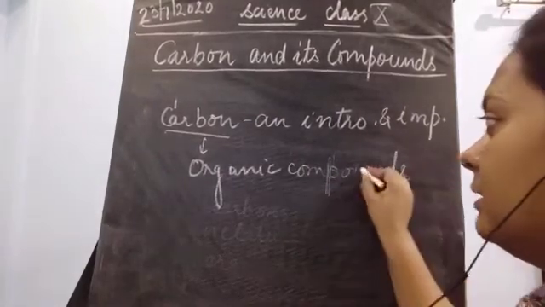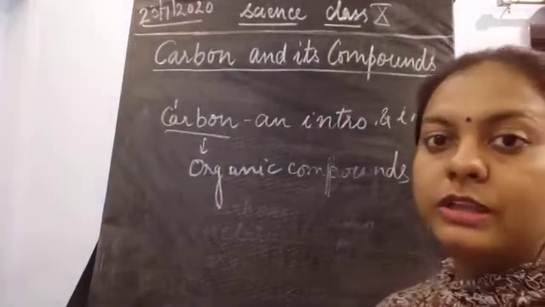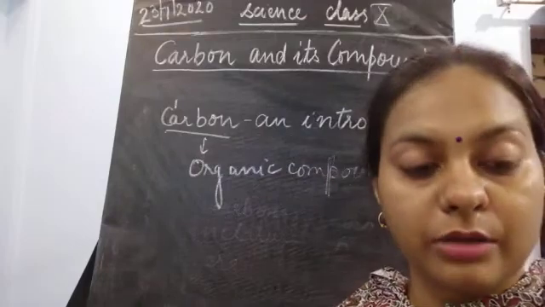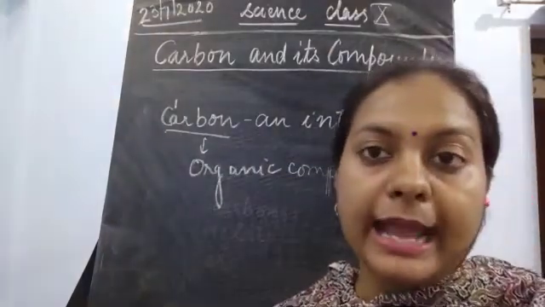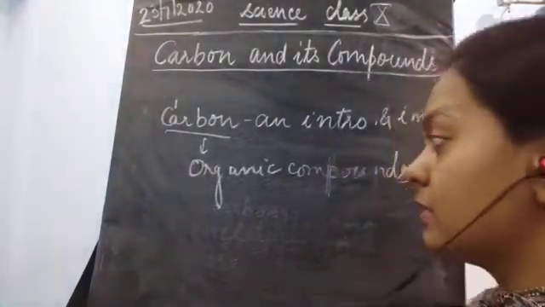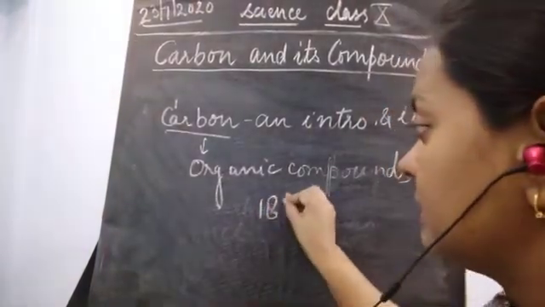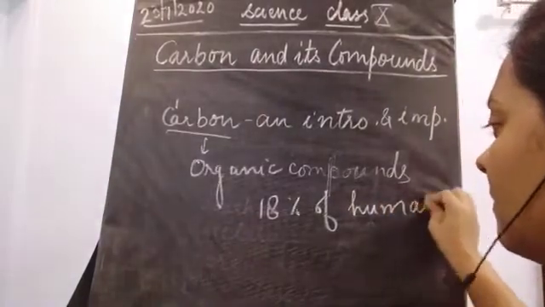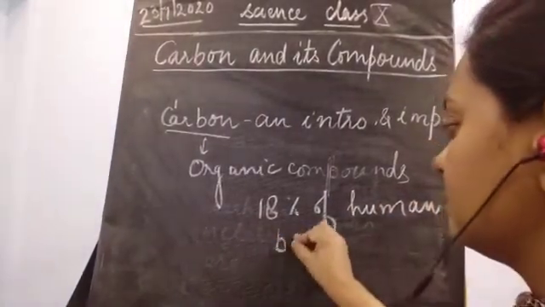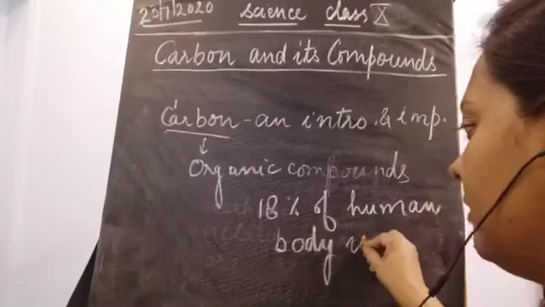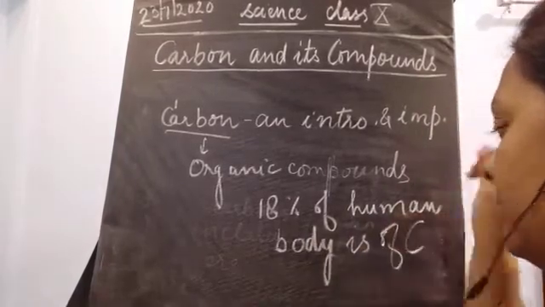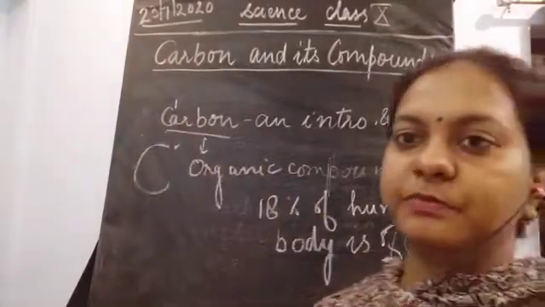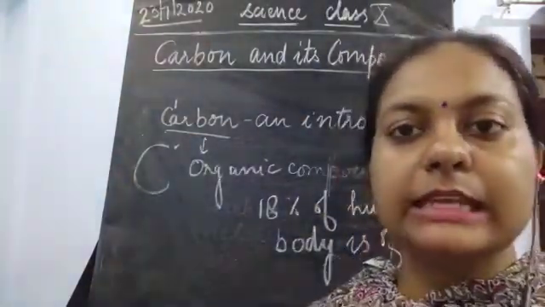Here we can study how the compounds are being formed, and 18% of the human body is made up of carbon. What is the symbol? The symbol of carbon is C.